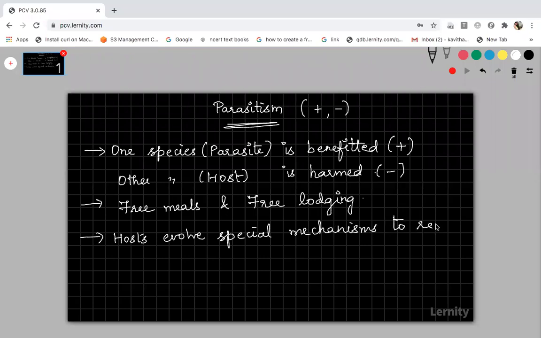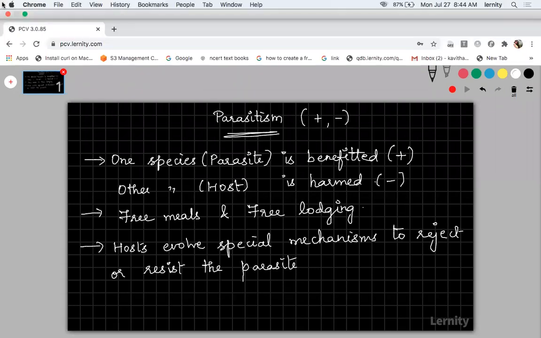To reject or resist. Reject means it will not allow the parasite to enter. Resist means even if the parasite enters, the host will get used to that parasite living in its body. So the host will evolve some special mechanism to either reject or resist the parasite.